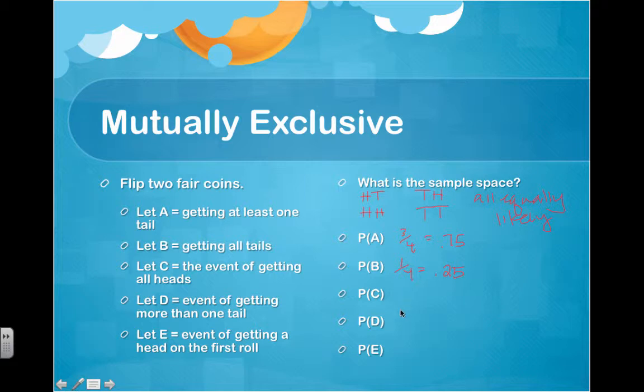Probability C of getting all heads is again 1 out of 4, 0.25. The event of getting more than 1 tail would be the same as getting all tails, 1 out of 4, which is 0.25. And the event of getting a head on the first roll is this situation and that situation, so it'll be 2 out of 4, which is 0.50.